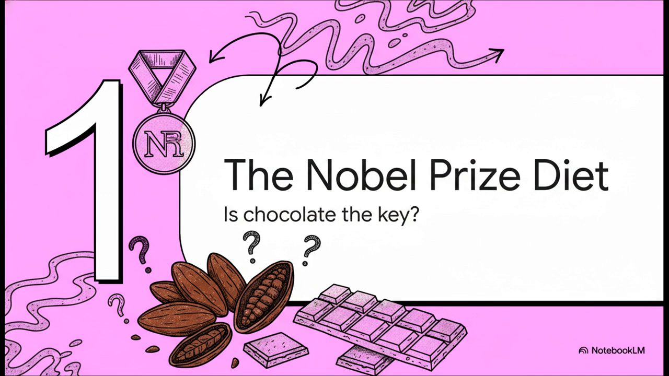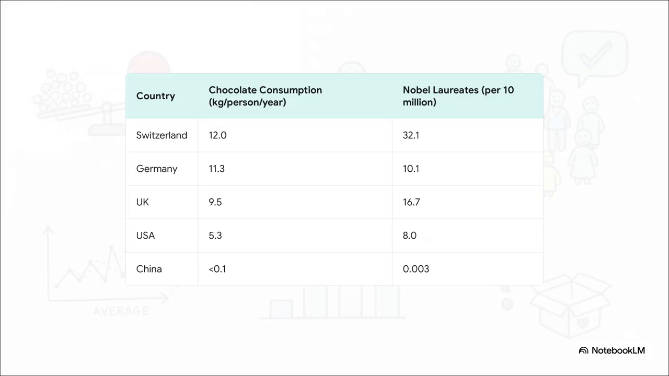All right, before you rush out and buy a truckload of candy bars, let's slow down and actually examine the evidence here. Is this connection as solid as it seems? I mean, you look at the raw data, and the trend looks rock solid. Switzerland is at the top for both chocolate and Nobel winners, while countries with low consumption are way behind. On the surface, it really does look like an open and shut case.